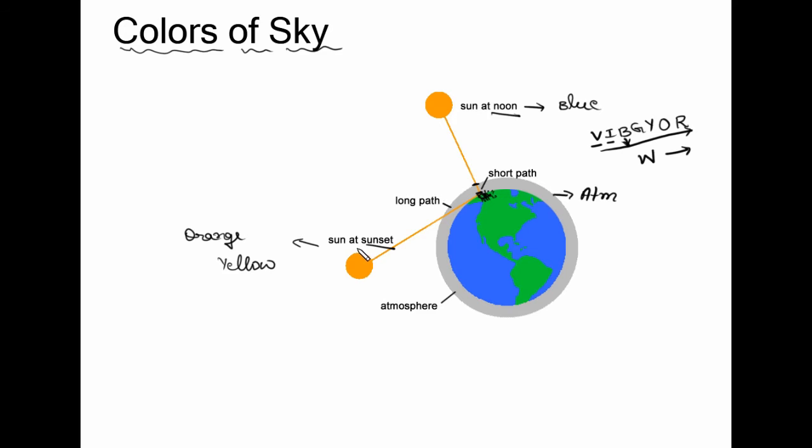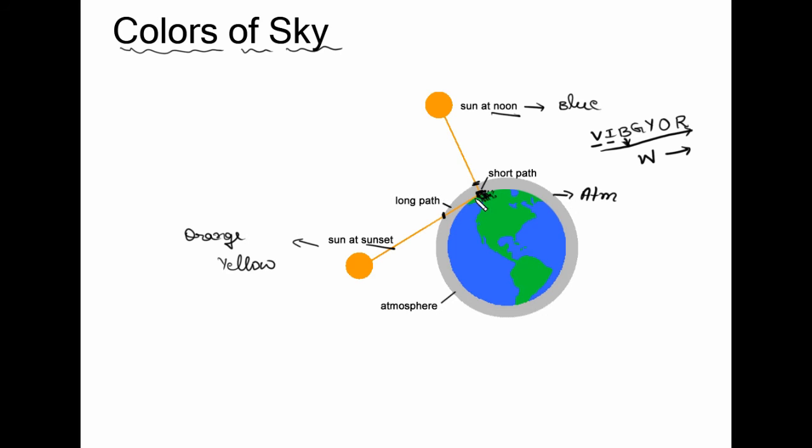But what happens during sunset and sunrise? See, during sunset and sunrise the sun comes to the side. Okay, which means these are the sun rays, and observe this distance. This is the sun rays which are traveling in the atmosphere. During normal days, only this much distance the light has to travel in atmosphere, whereas during sunset and sunrise it has to travel this much amount of distance, which means it has to travel a large amount of distance. It has to travel a lot.